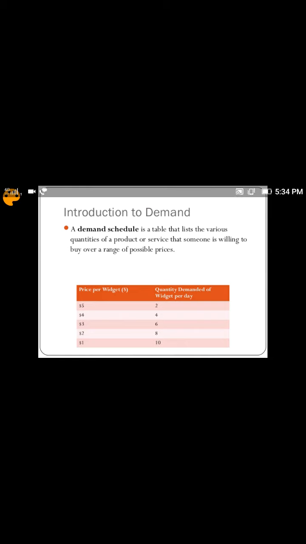Demand schedule: price and quantity demanded. If the price is $5, quantity demanded is 2. As we know, there is an inverse relationship between price and quantity demanded. As the price goes down, quantity demanded goes up. Here the price is $4 and the quantity goes up. Price is $3, quantity demanded is 6. Price is $2, quantity demanded is 8. Price is $1, quantity demanded is 10.